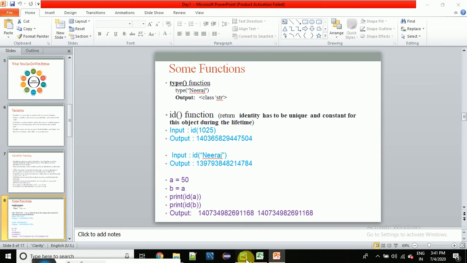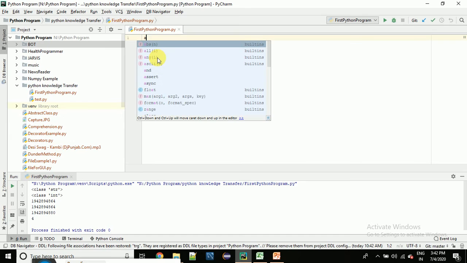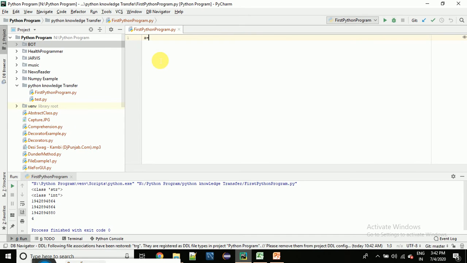Let me show you. For example, I'm taking the example a. Here a is the variable, and I'm storing 12 into a. Storing 12 into a means I'm storing 12 into a memory location, and a is the name of that memory location. Now if I want to check the type of a, I will write type a. It will show the type of that variable. But how will it show?